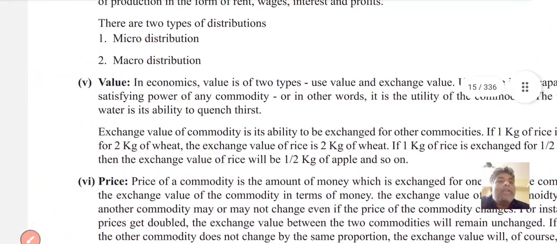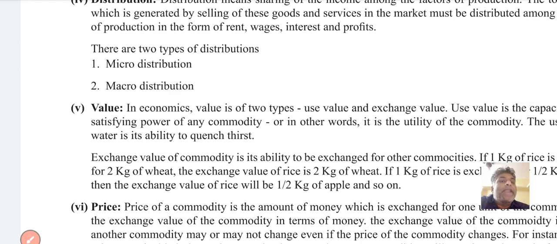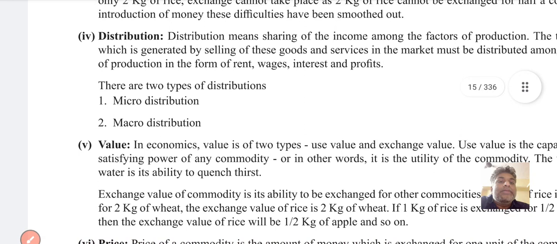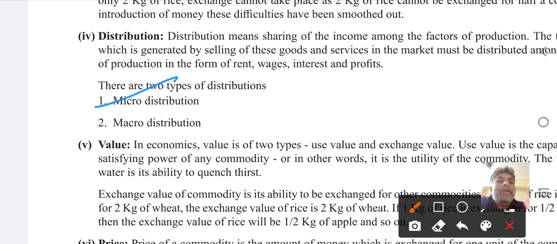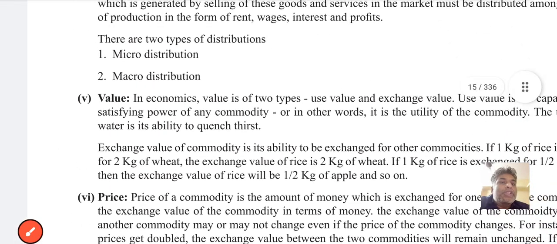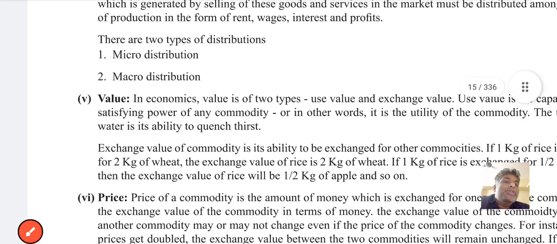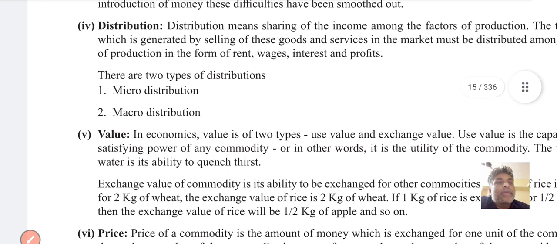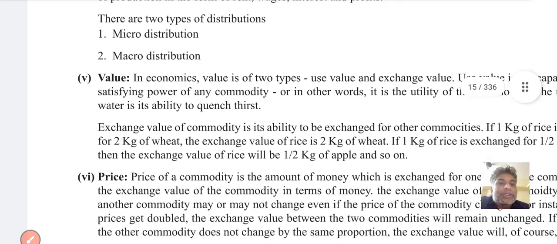Distribution is of 2 types: micro distribution and macro distribution. These are the 2 types of distribution in the business. Macro distribution and micro distribution.